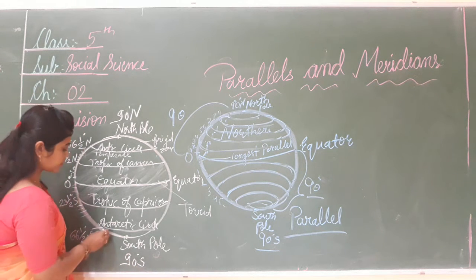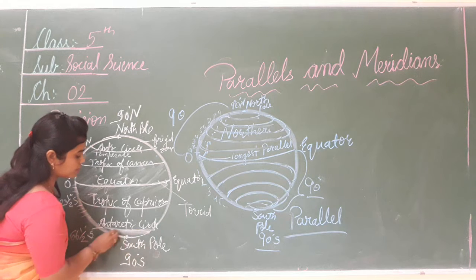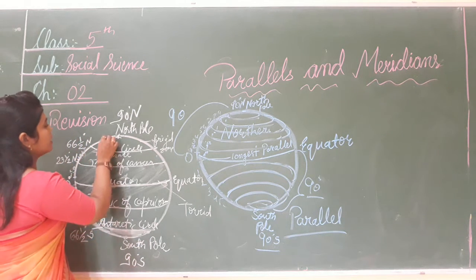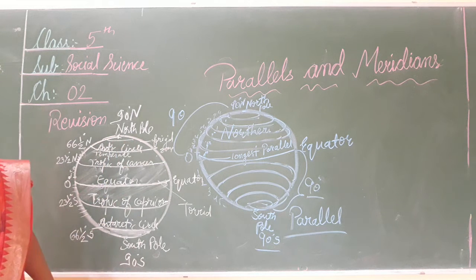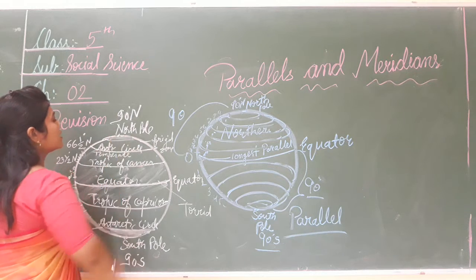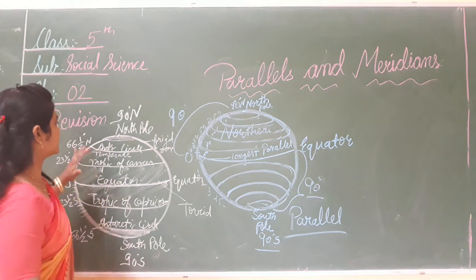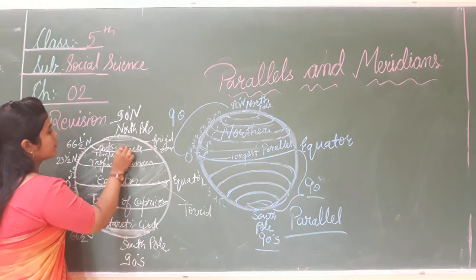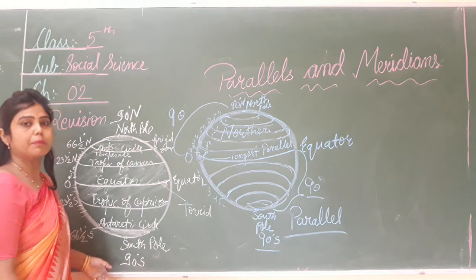This area, from the Antarctic Circle to the South Pole, is called the polar region. These are all called the polar circles because they are frozen areas. Why do we call it the polar circle?